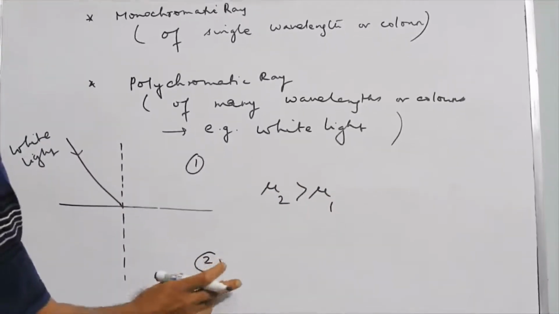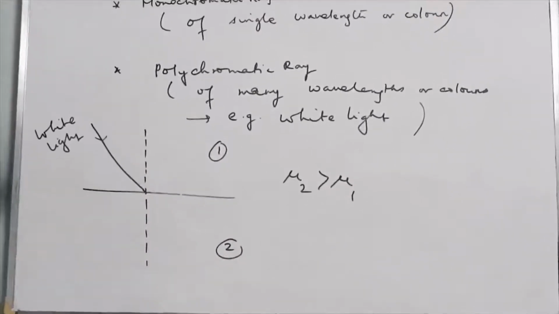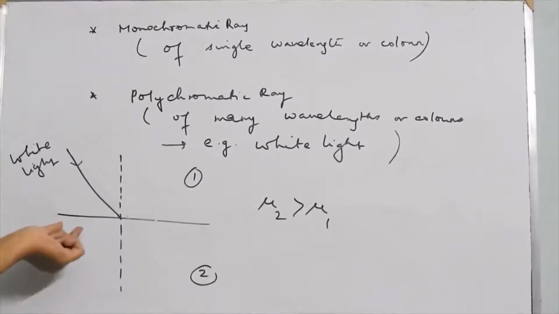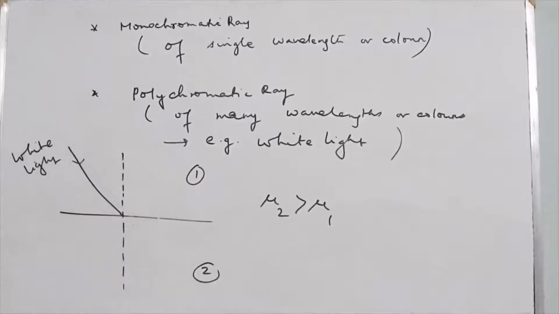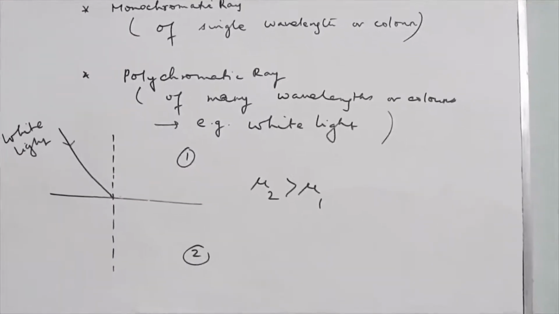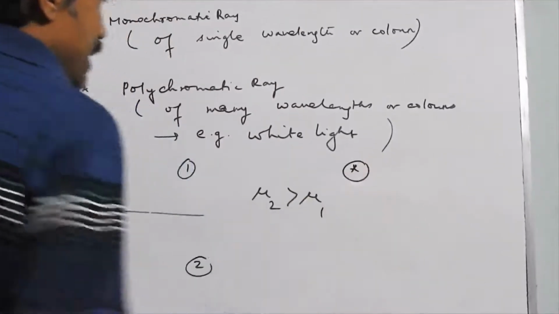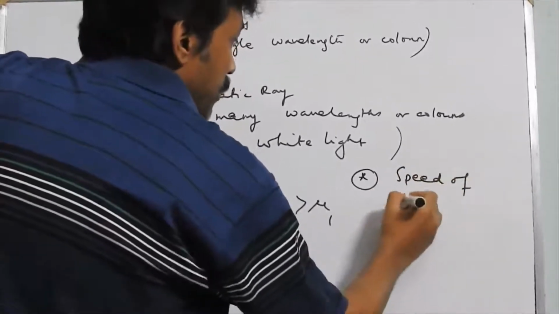So that means it is denser and it is rarer. Obviously the ray of light will bend, but as it consists of different colors, when it hits the boundary separating the two media, the speed of different wavelengths is different. So they will bend by different amounts.